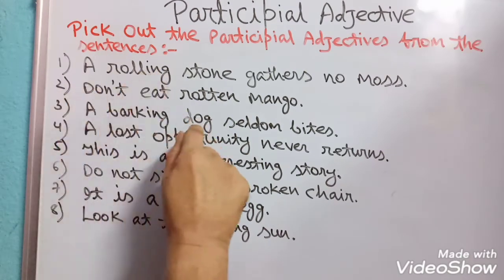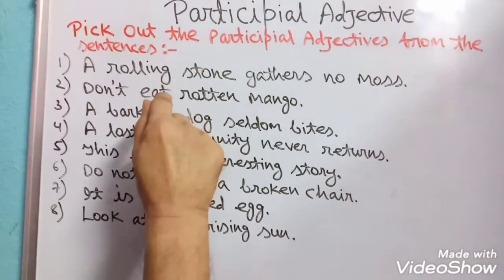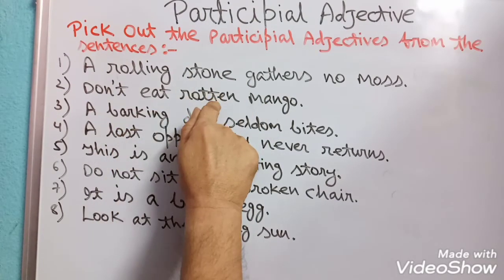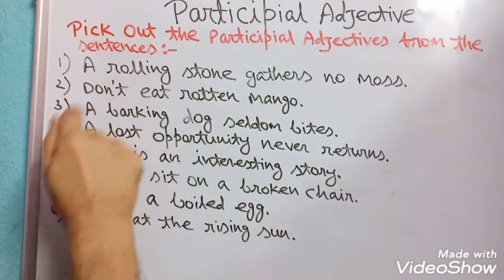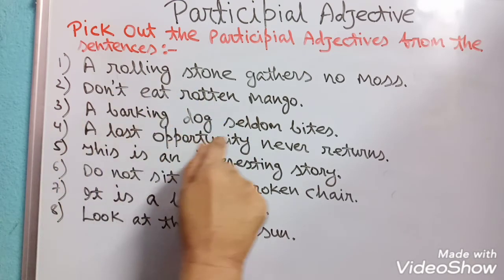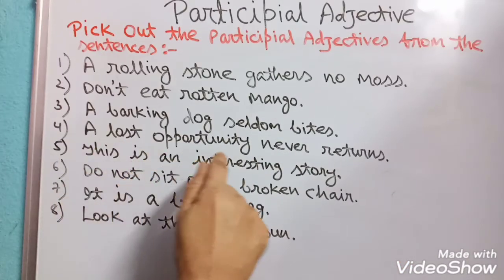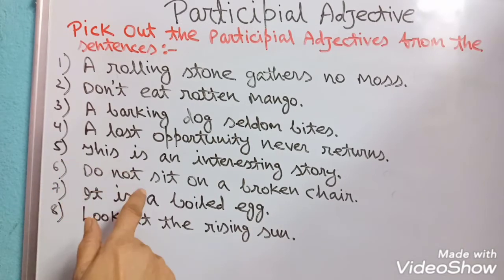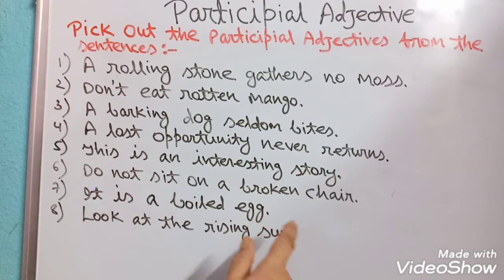Number three, a barking dog seldom bites. A barking dog, here barking is the participial adjective, ing form, present participle. This is past participle. This is again past participle. Number four, a lost opportunity never returns. Number 5, this is an interesting story. Number 6, do not sit on a broken chair.